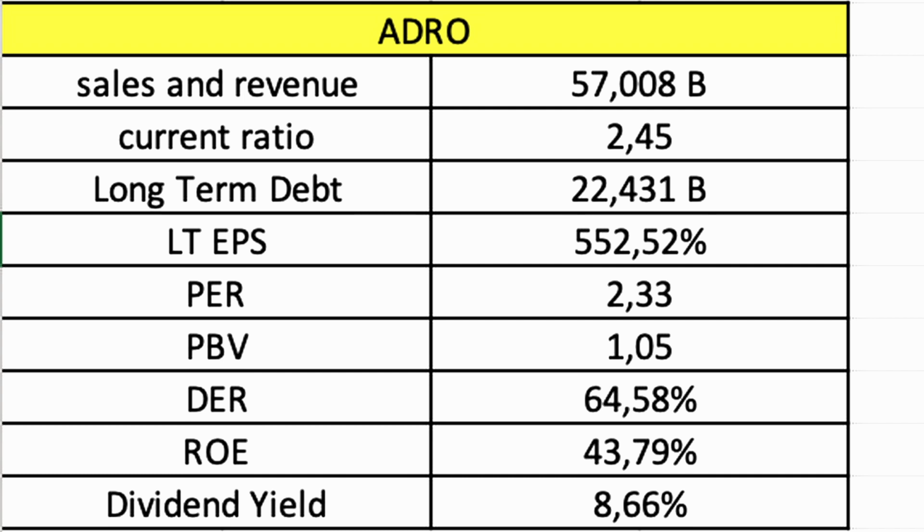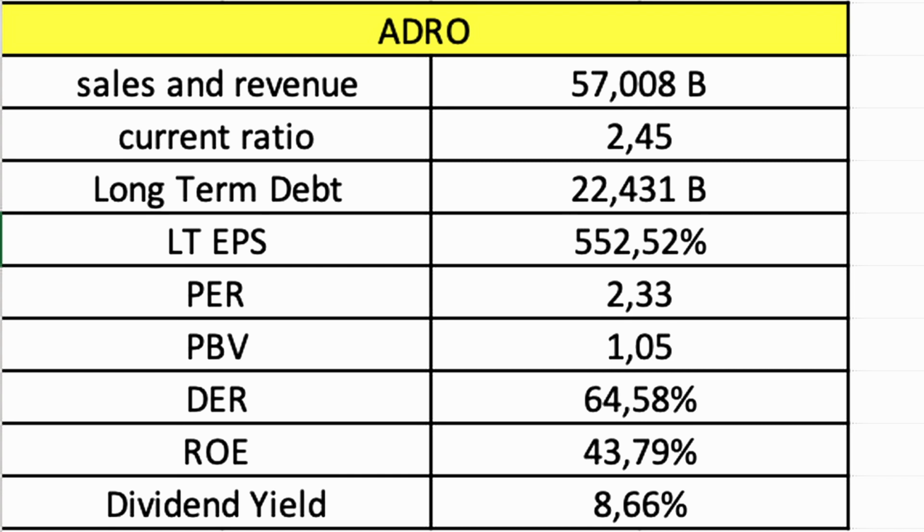The price earning ratio is 2.33. The price to book value is 1.05. The debt equity ratio is 64.58%. The return on equity is 43.79%.